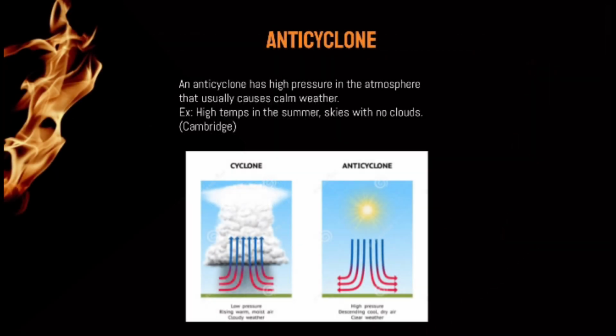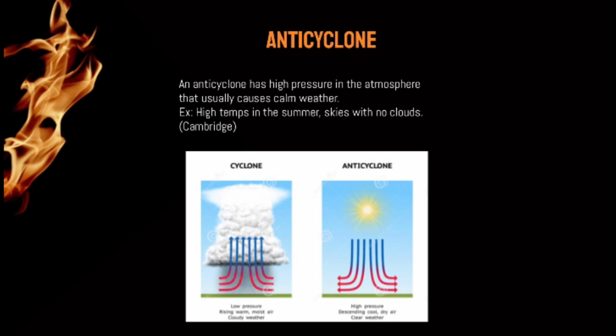Well, now we know that an anticyclone causes a heat wave, but we should also understand what it is. An anticyclone has high pressure in the atmosphere that usually causes calm weather. An example of this would be high temperatures in summer and skies with no clouds. An anticyclone moves clockwise. There is high pressure that moves air apart and sinks it. According to W.R. Buckley, in summertime, anticyclone cores warm up. If they stay motionless over a country, it is likely to cause a heat wave.